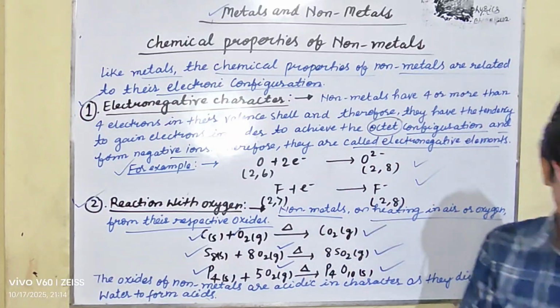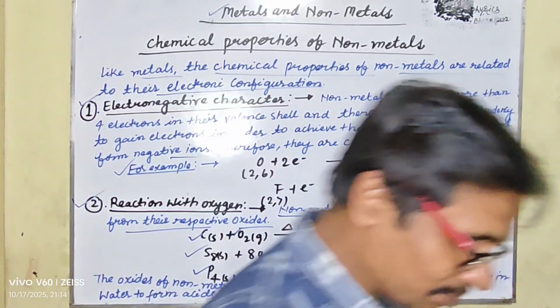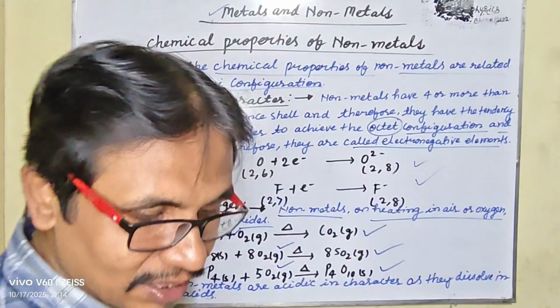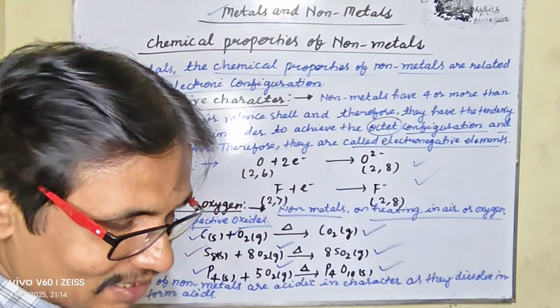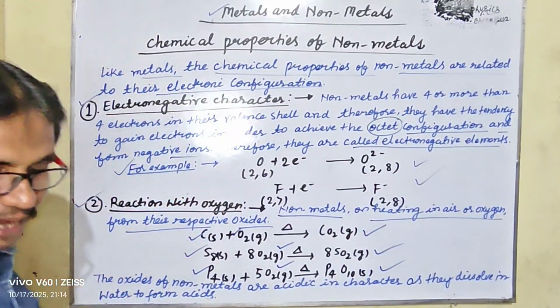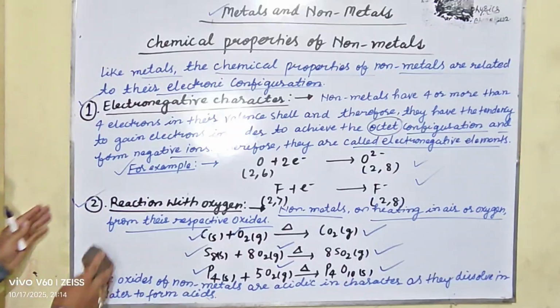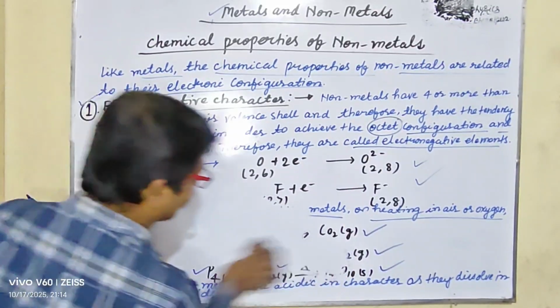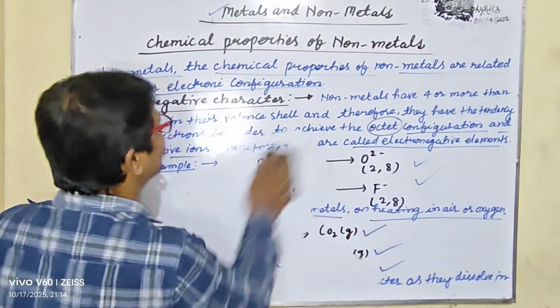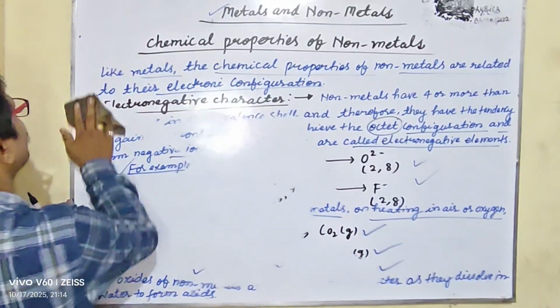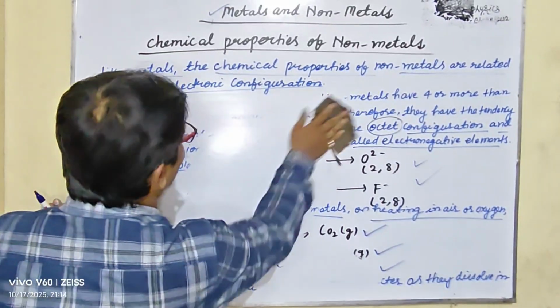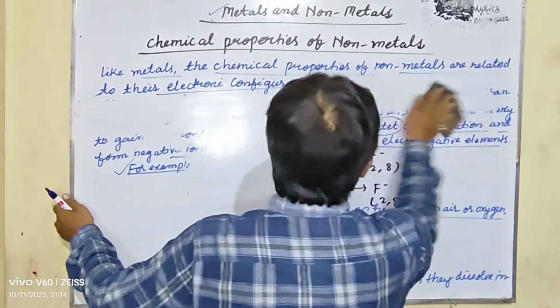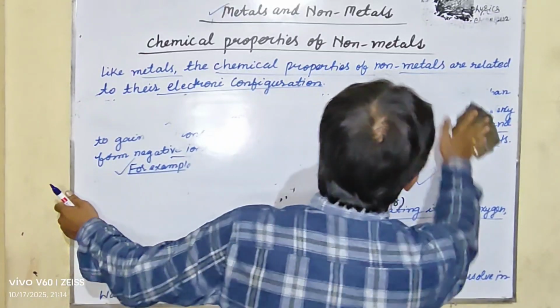So my dear students, let's begin with more examples of the acidic character of non-metals, how they behave with water to form acids. Right now we are taking the oxides of non-metals. The oxides of non-metals are acidic in character. How do they react?